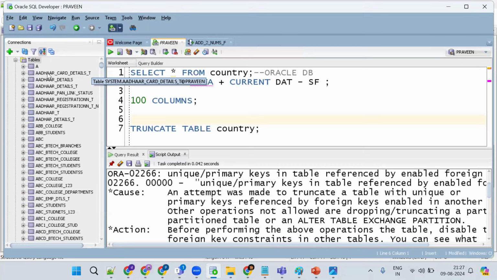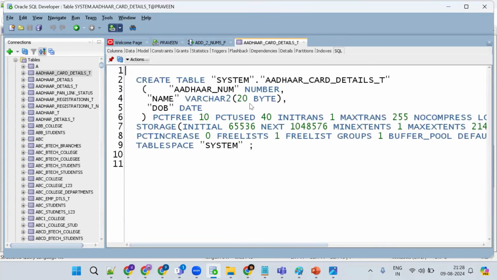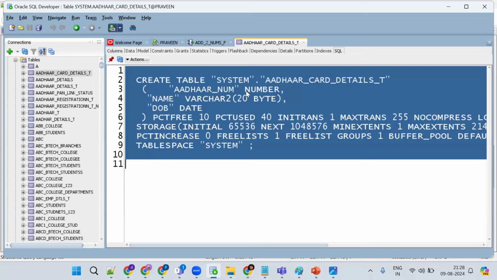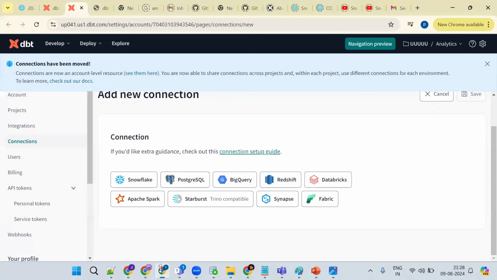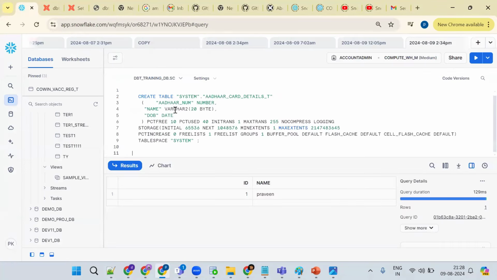Suppose the company asks to migrate this table. Assume this is Aadhaar card details, and I want to migrate this table. Go to SQL, copy this value. Copy this value. Go to, assume this is my Snowflake data warehouse. Copy the same thing and try to execute.